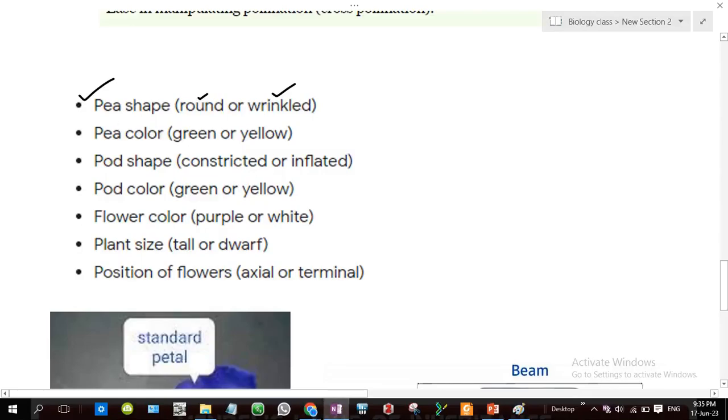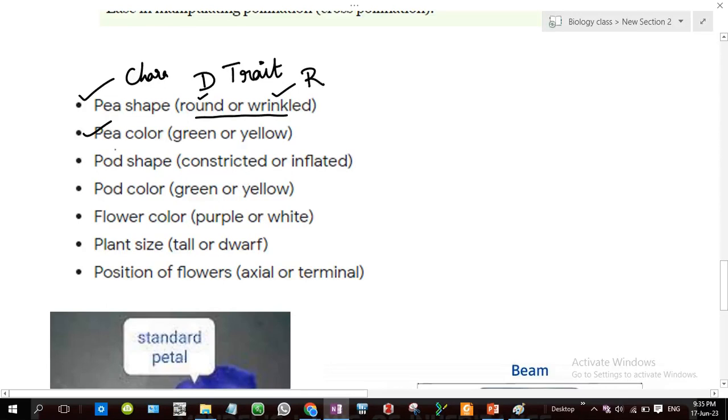One more thing to note here: pea shape is the character, and round or wrinkled is the trait. Round is a dominant trait and wrinkled is a recessive trait.